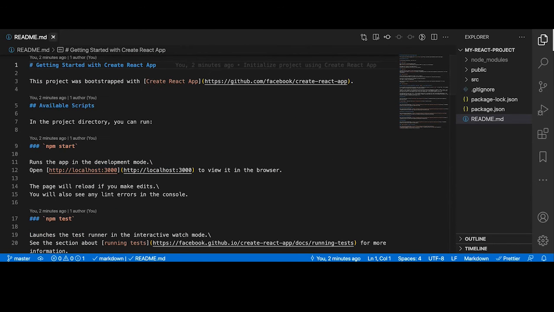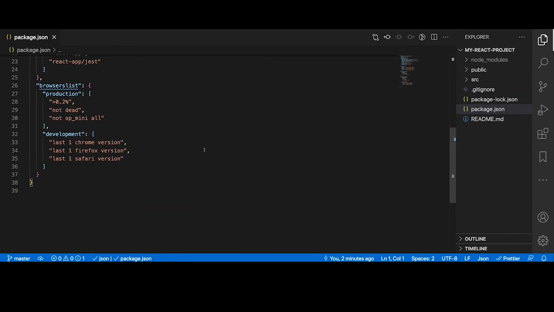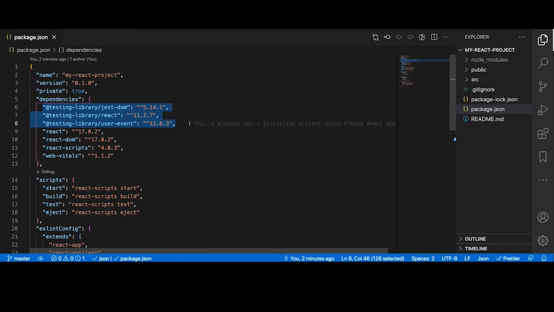Okay, so let's open our first file, package.json. You see, we are getting this ready-made. The project name is my React project, and the version is 0.1.0. There are some other attributes, but see the dependencies. This is what we want to see. Dependencies is installing some testing library, and the ones we are interested in are React and React DOM.